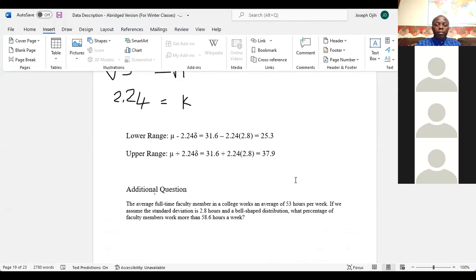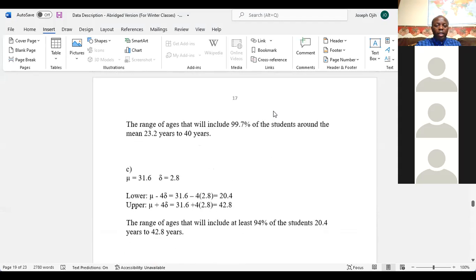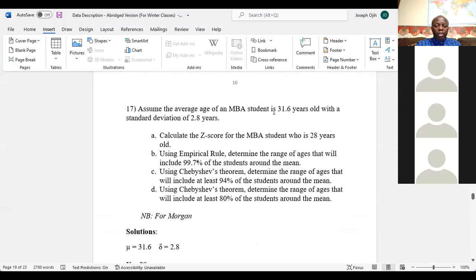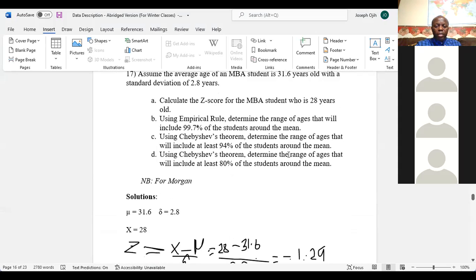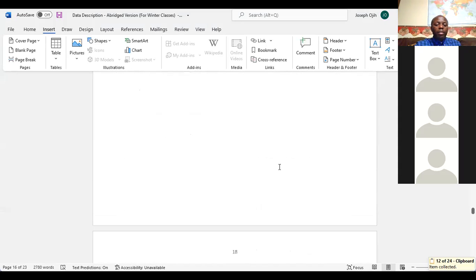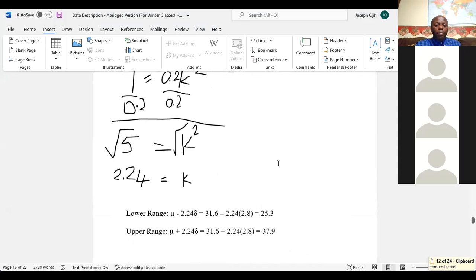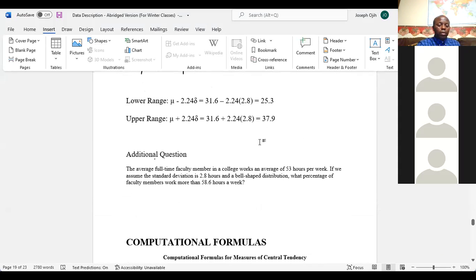So according to what the question wants to know, it says the range of ages. That means we determine the range of ages that contain 80% of the students, which will be, let's see right here, the range of ages.